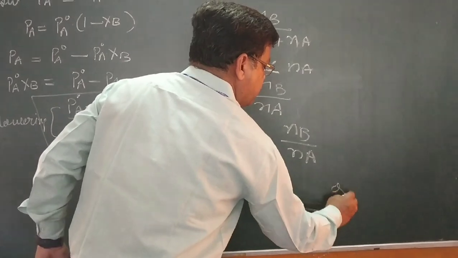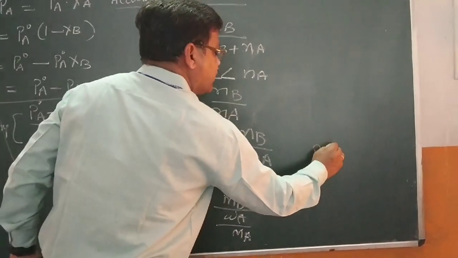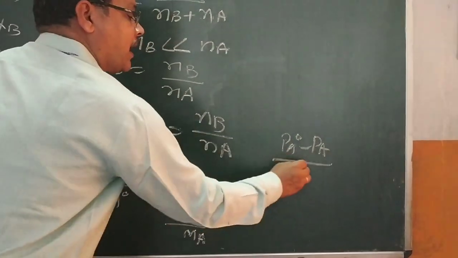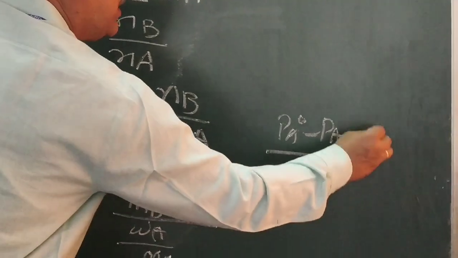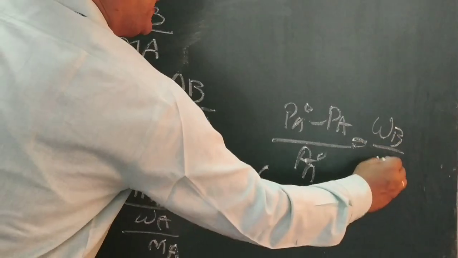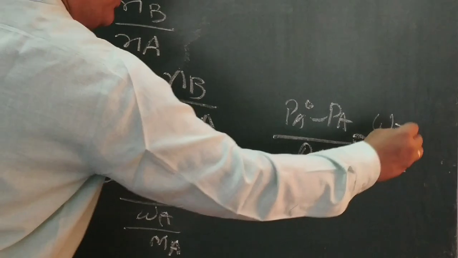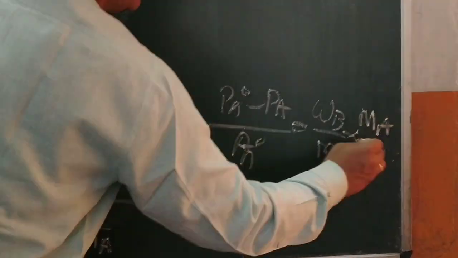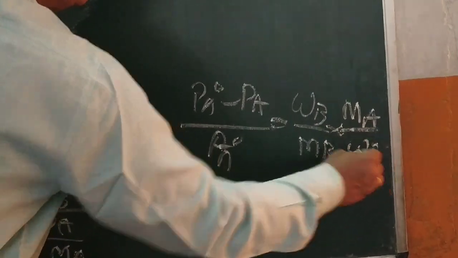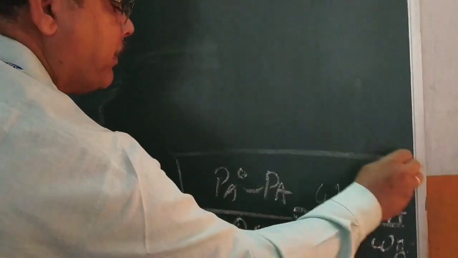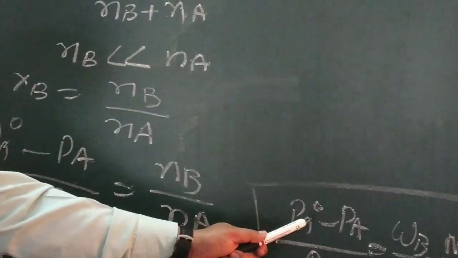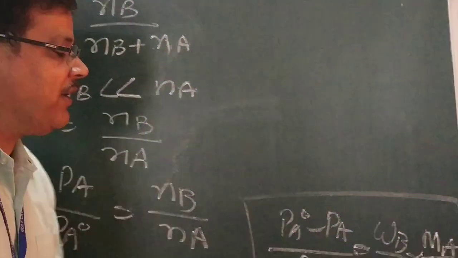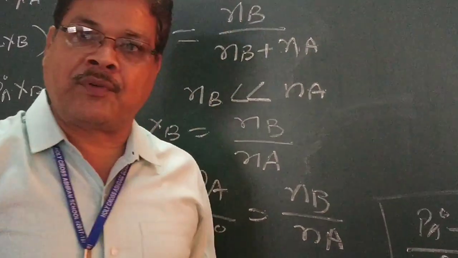Or we can say PA naught minus PA upon PA naught is equal to WB upon MB into MA upon WA. With the help of this, we can calculate the value of MB, the molecular mass of the non-volatile solute.